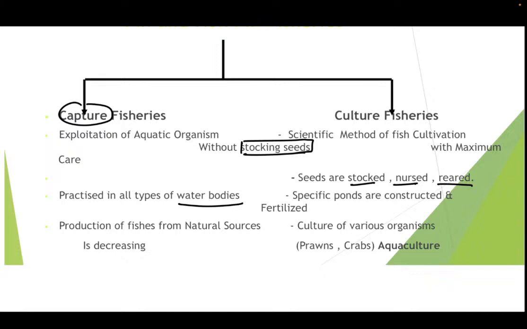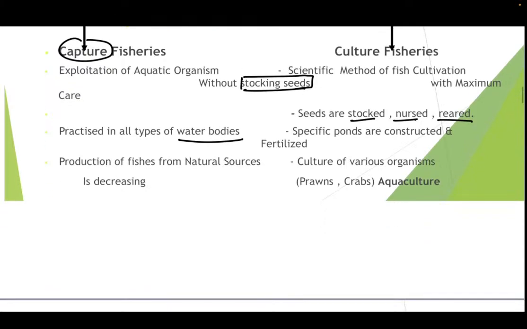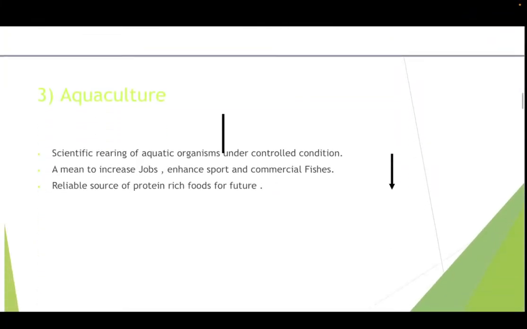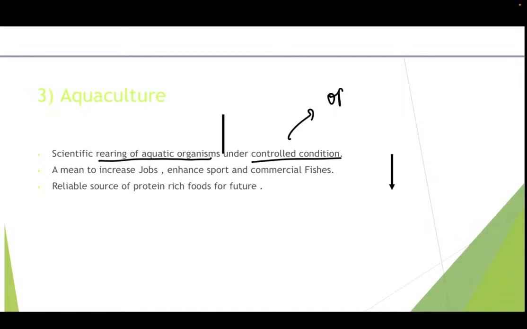However, in culture fisheries, various organisms, that is prawns, crabs, and fishes, are cultured through aquaculture. Now, what is aquaculture? Aquaculture is the scientific rearing of aquatic organisms under controlled conditions, and it is a means to increase jobs, enhance sport and commercial fishes. It is a reliable source of protein-rich foods for the future. So, at any point of time, if we are rearing aquatic organisms under controlled conditions, that comes under aquaculture. Under controlled conditions, as I told, optimum temperature, optimum pH.